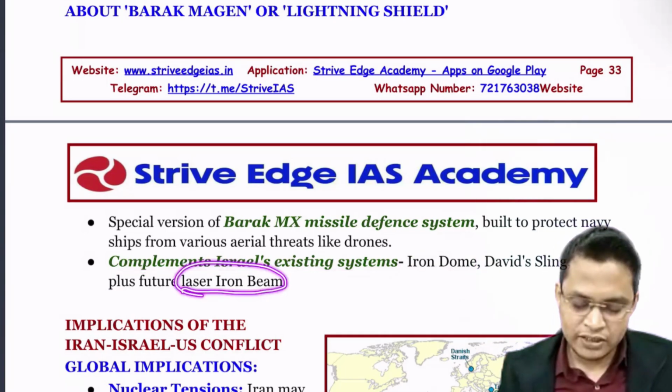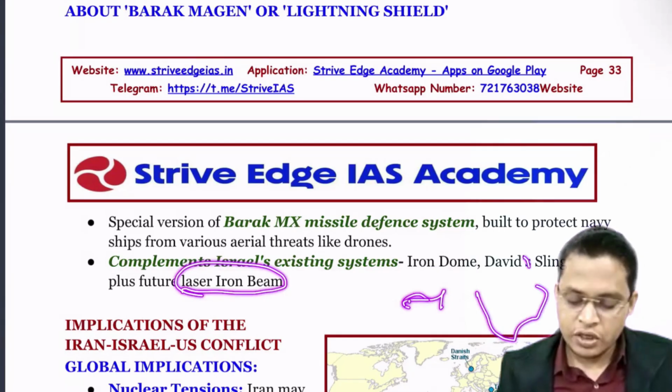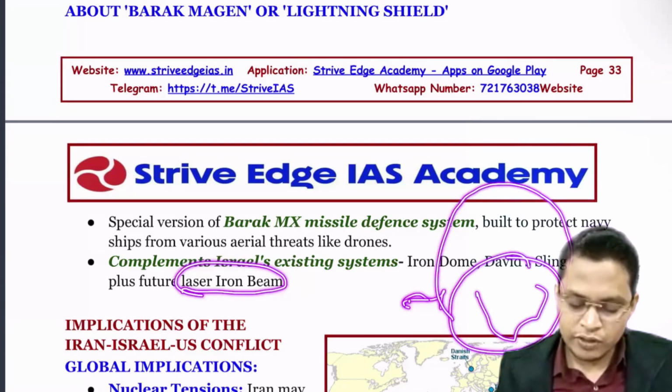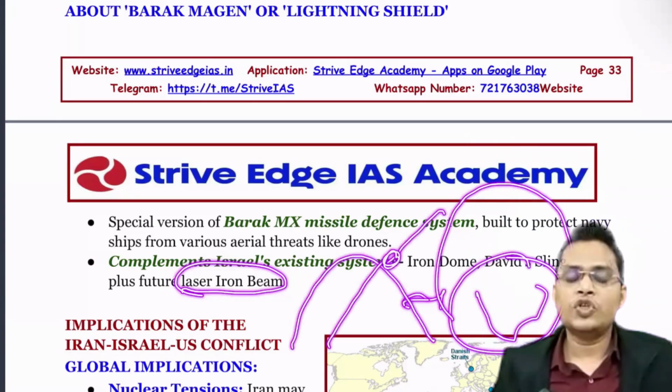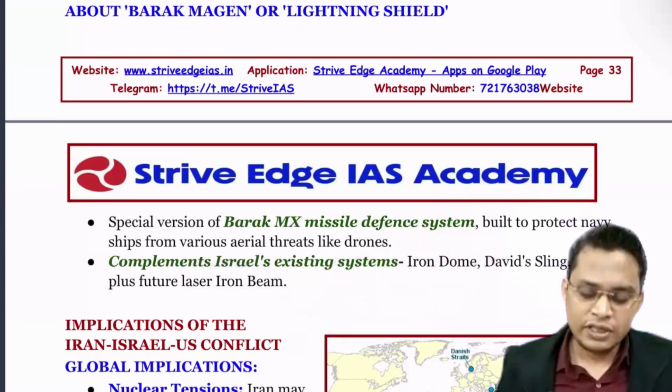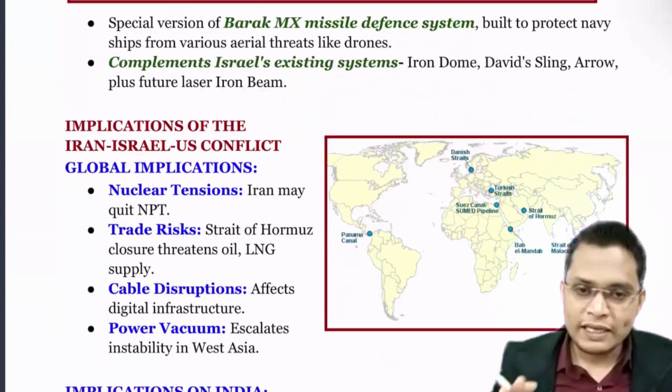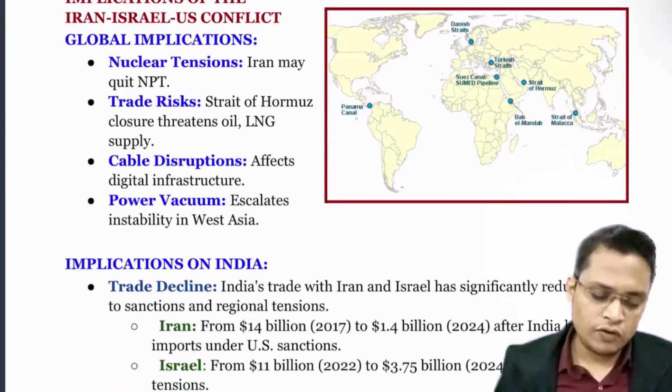So what is an air defense system? Let's say we want to protect a country. We can create an air defense system over that country, so that any missile that comes can be neutralized in the air, and there will be no strike on the ground level. So what are the implications of this Iran-Israel conflict?